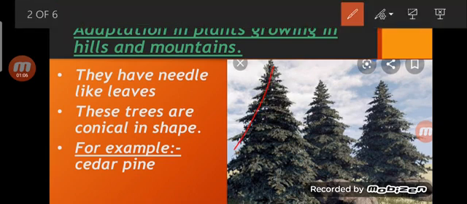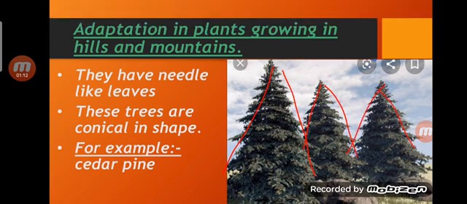You can say that these trees are conical in shape. For example, cedar trees and pine trees. These types of trees generally grow in hilly and mountainous areas. So it is the first type of adaptation.